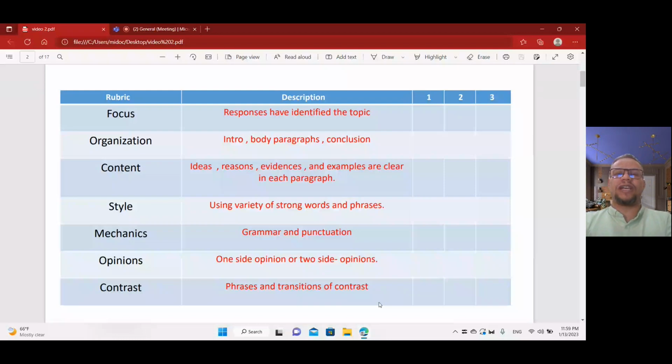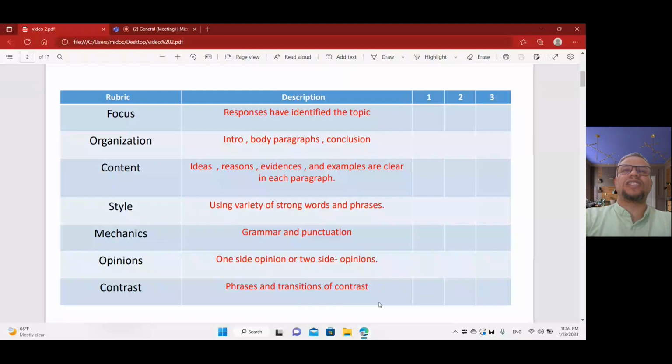If you mention one side of view, your opinion should be acceptance or refusal. So you have to refuse or accept. This is one side of view, so the thesis is either that you agree or that you disagree and refuse. If you want to mention two points of view, you have to use three paragraphs. The first paragraph is about one point of view. The second paragraph is about the other point of view. And the third paragraph is about why you choose your final point of view. Then the conclusion.